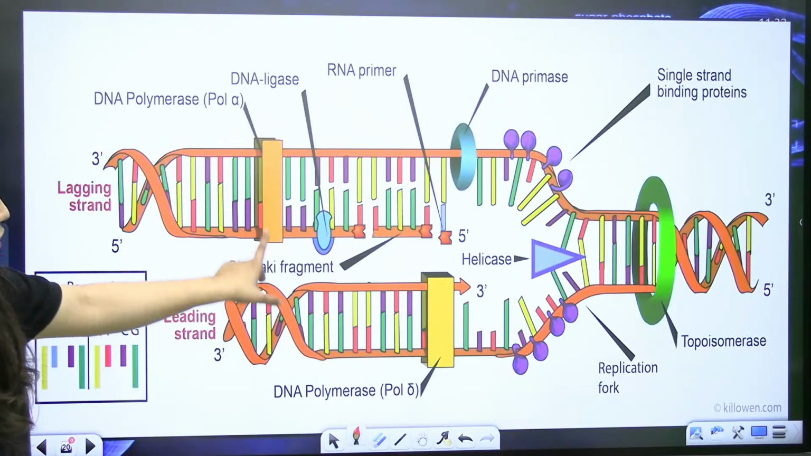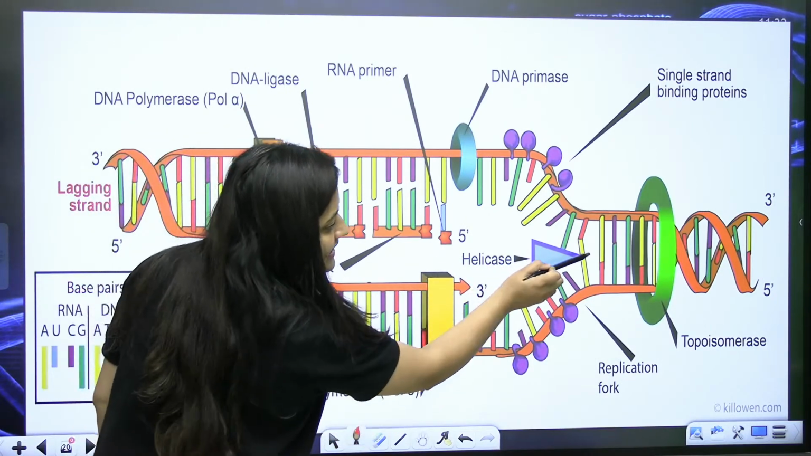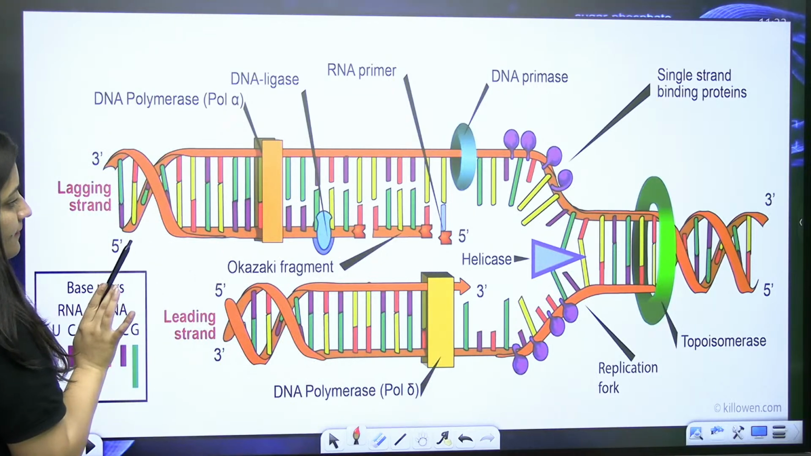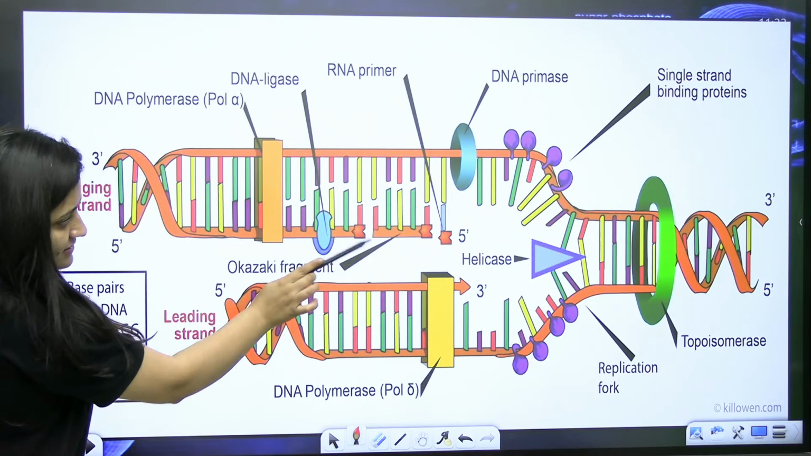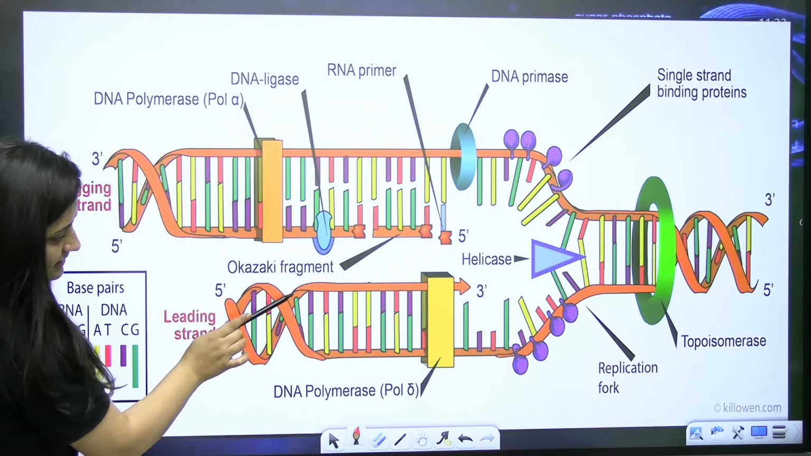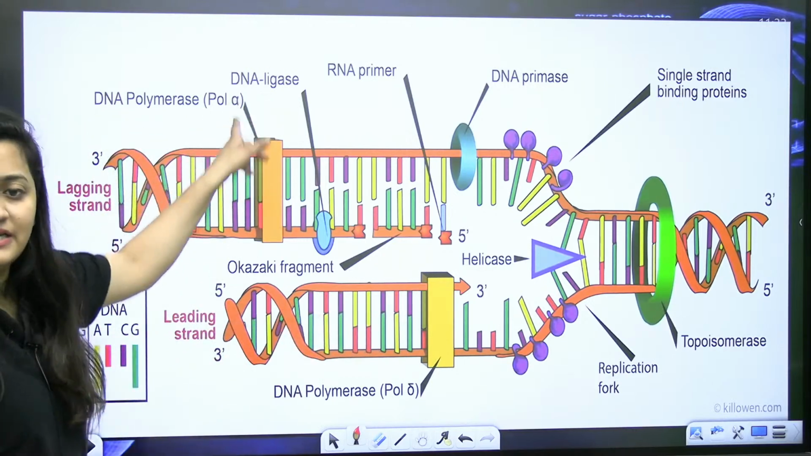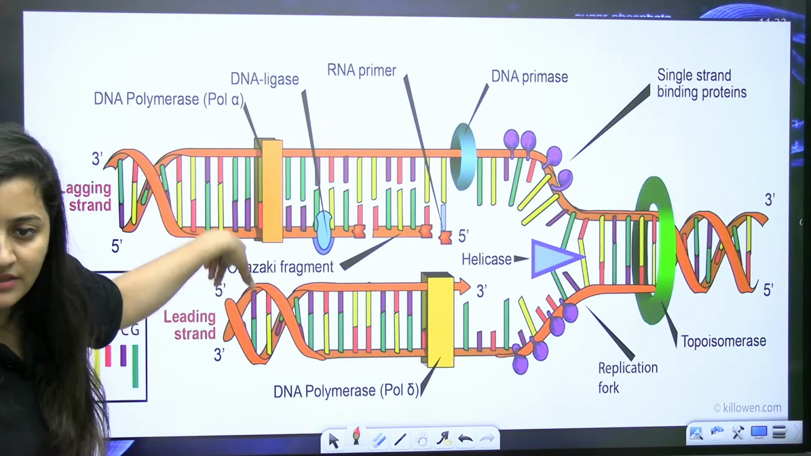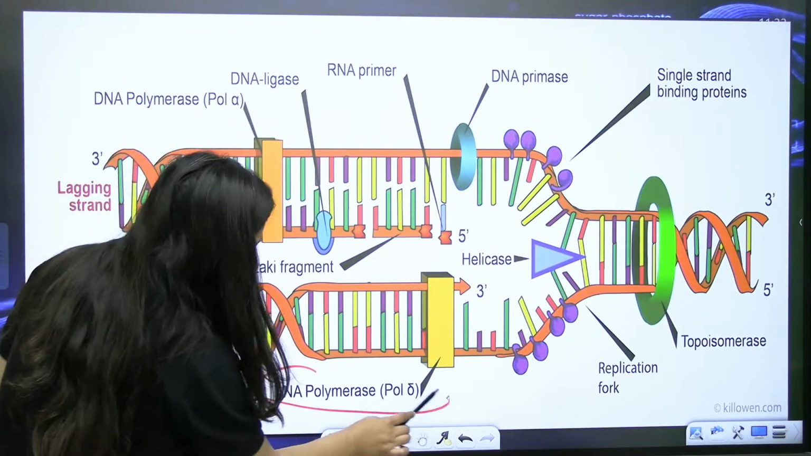Clear? So look at this diagram. See how the helicase is moving, and your replication fork is moving like this. And look at this leading strand, because it is also moving in the same direction. So this synthesis is continuous. This is basically the example of eukaryotic DNA replication.